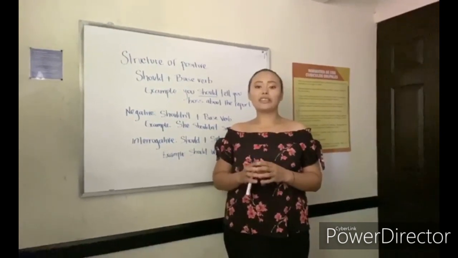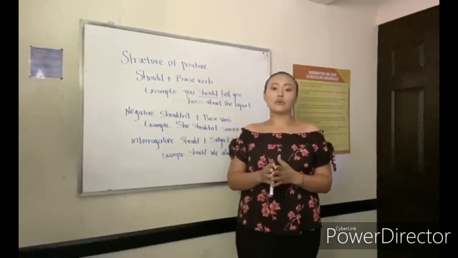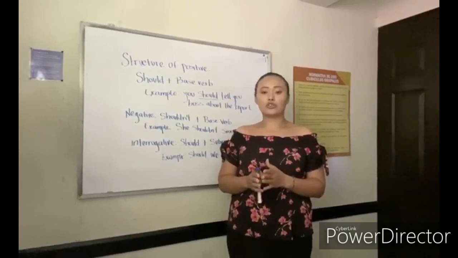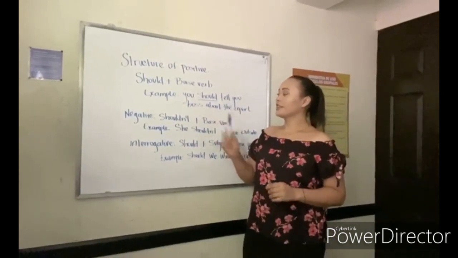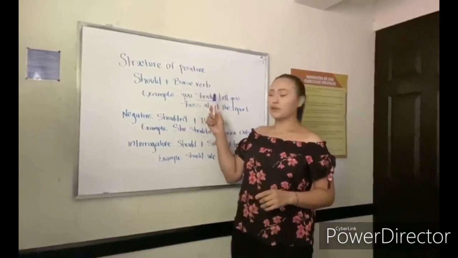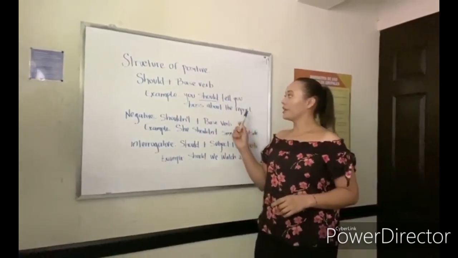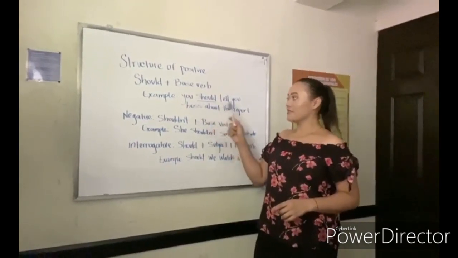Some people, when they try to speak English, use I recommend you. In this way, you need to say you should or you shouldn't. The structure of the positive form is should plus base verb. For example, you should tell your boss about the report. You can see the modal verb is after the subject and before the verb.